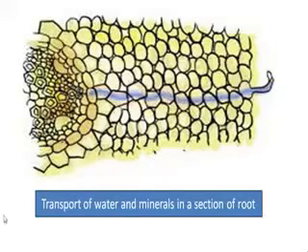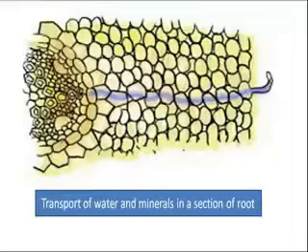Plants absorb water and minerals by the roots. The roots have root hair. The root hair increases the surface area of the root for the absorption of water and mineral nutrients dissolved in water. The root hair is in contact with the water present between the soil particles. Well understood that root hair increases the area of absorption.